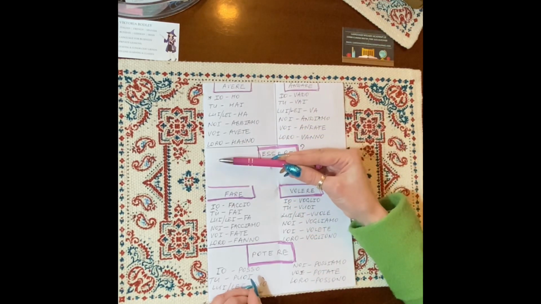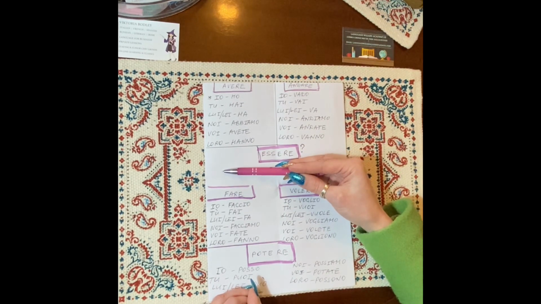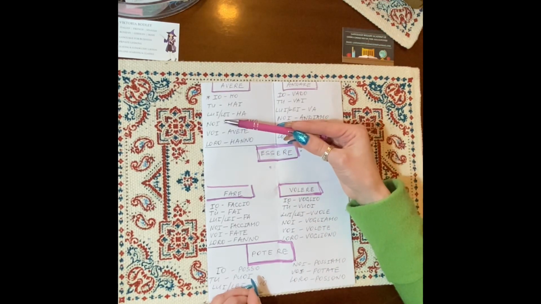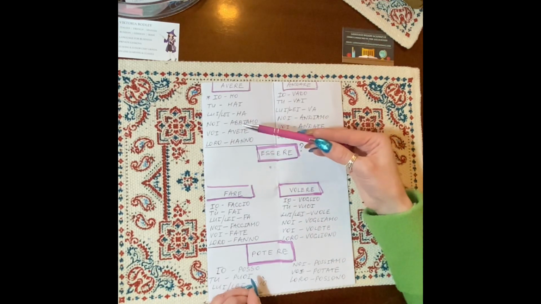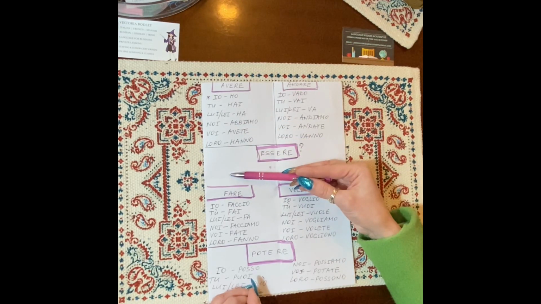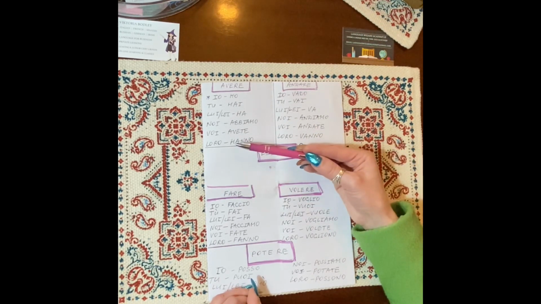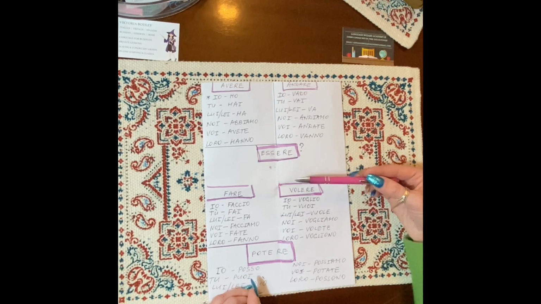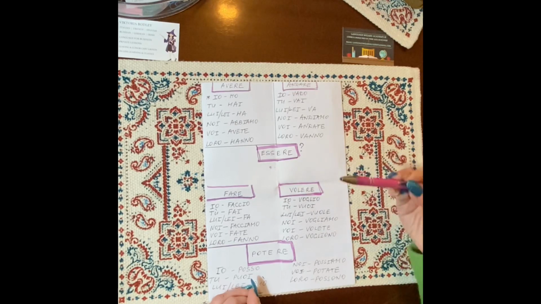So here you'll have to put io and conjugate, per esempio, io sono, tu sei, lui, lei è, noi siamo, voi siete, loro sono. So this is homework for my students.